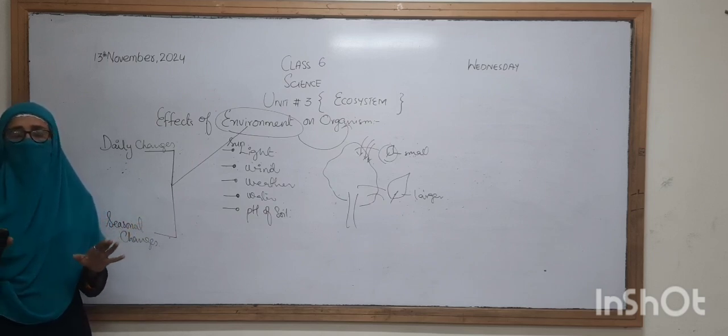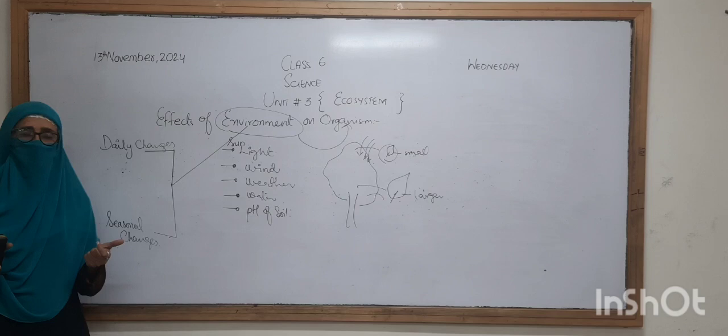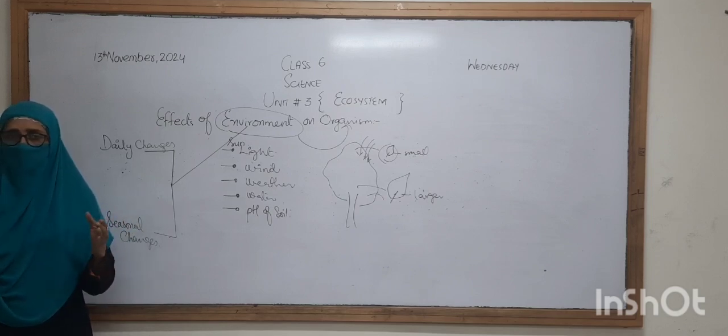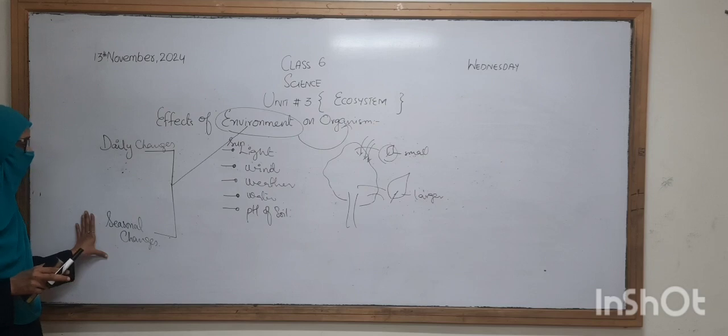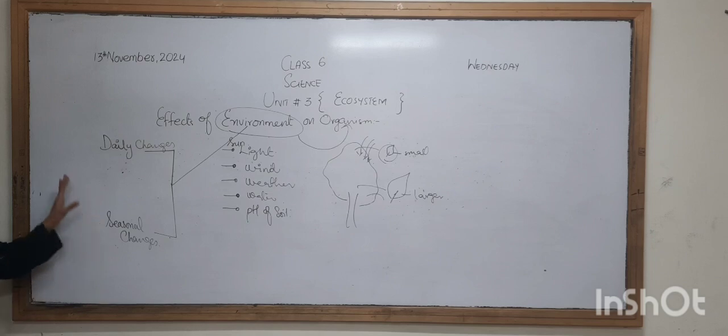But there are some evergreen plants that remain green forever, because they have a strong connection with the tree. They will not lose water, so they will remain green forever. So those are the seasonal changes that occur in some plants and animals, and there are also some daily changes that occur in plants as well as in animals. This is the previous recap that we did in the last lecture.